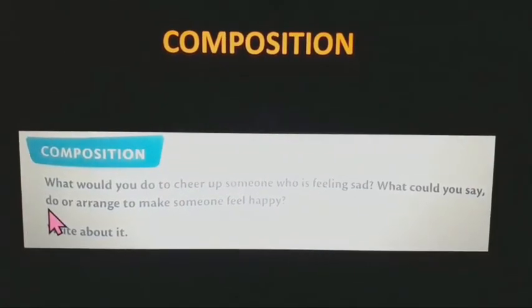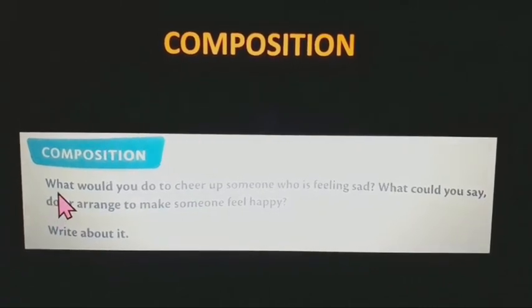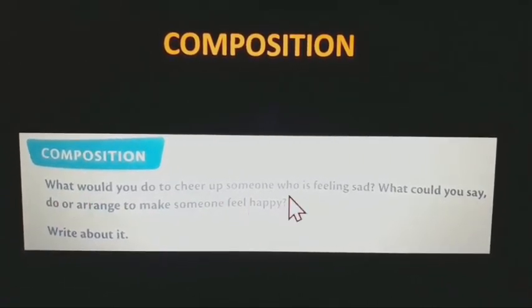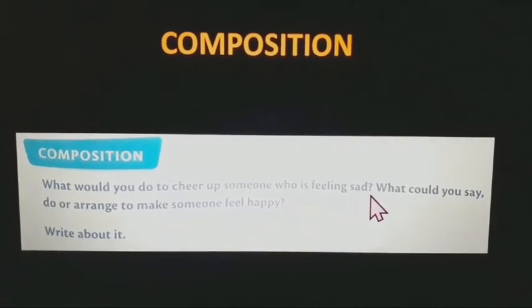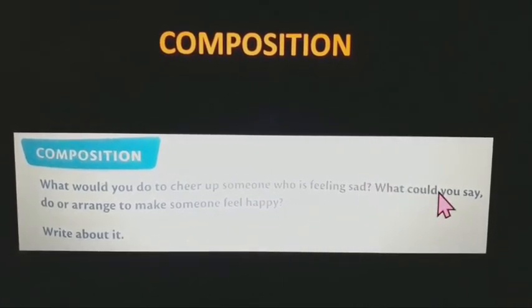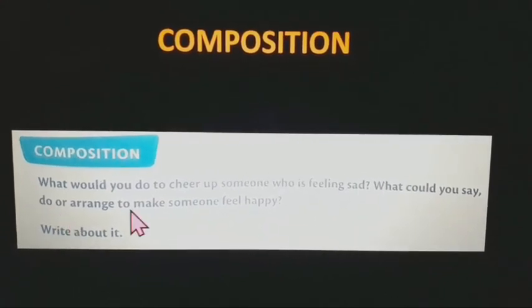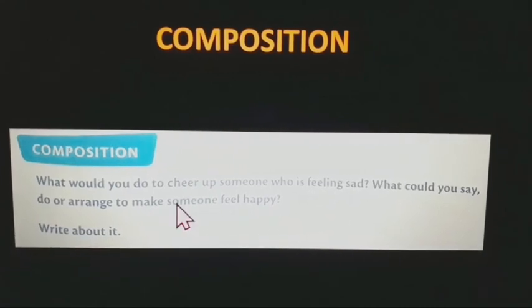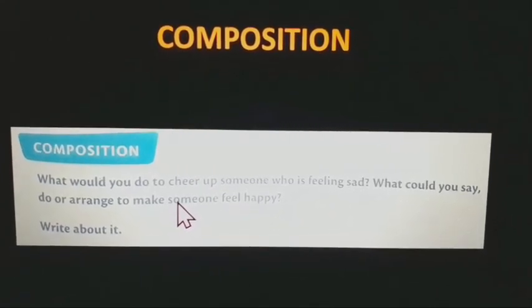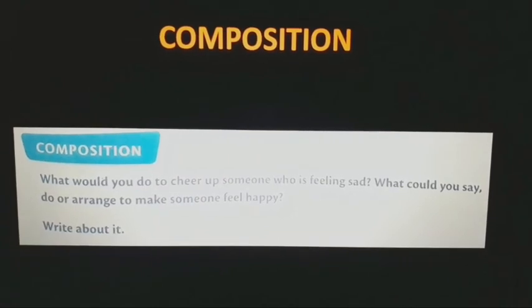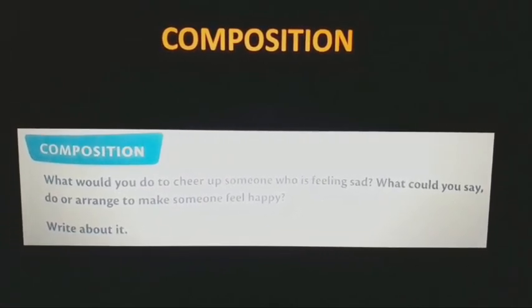All right. Now skip the listening and speaking section for this time. Okay, we are directly moving towards composition. In composition, see the question. What would you do to cheer up someone who is feeling sad? If someone is feeling sad, what will you do? What could you say, do, or arrange to make someone feel happy? Now think about this and write a few sentences. Okay, how will you cheer up someone who is feeling sad?